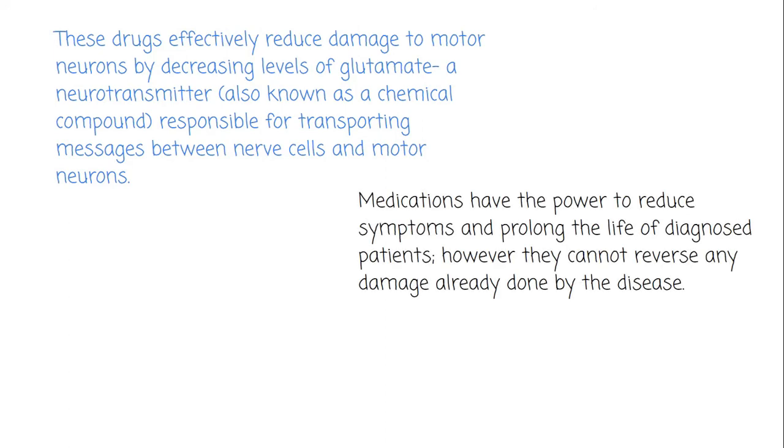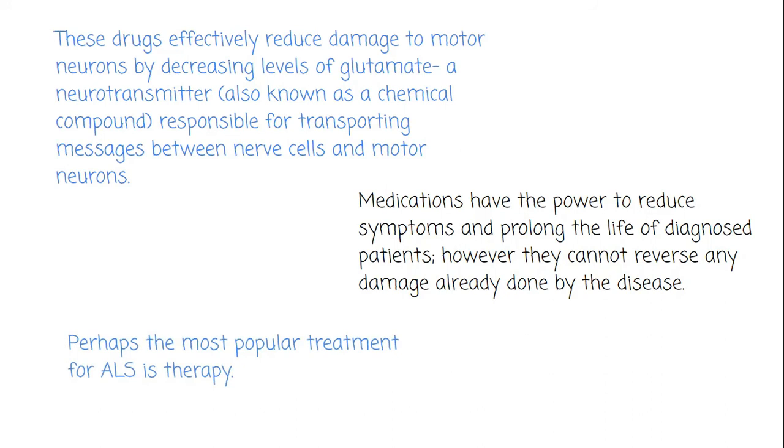These drugs effectively reduce damage to motor neurons by decreasing levels of glutamate, a neurotransmitter, also known as a chemical compound, responsible for transporting messages between nerve cells and motor neurons. Medications have the power to reduce symptoms and prolong the life of diagnosed patients. However, they cannot reverse any damage already done by the disease.